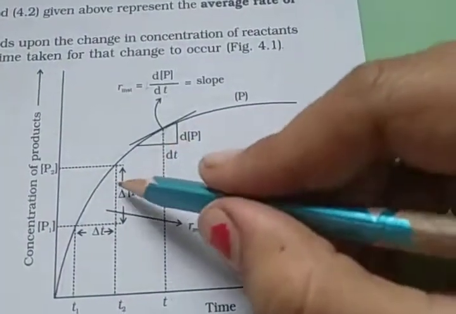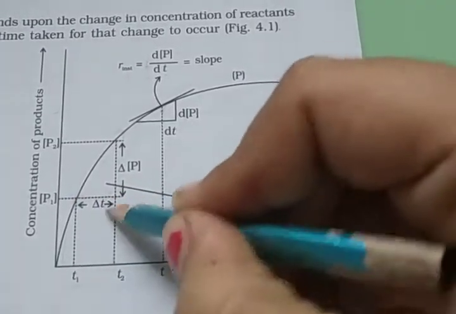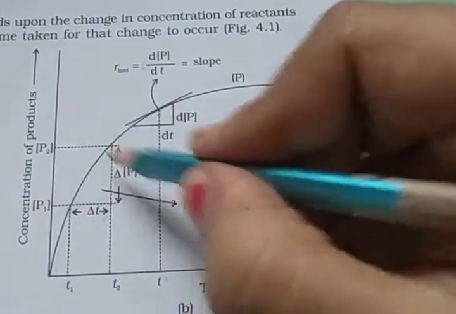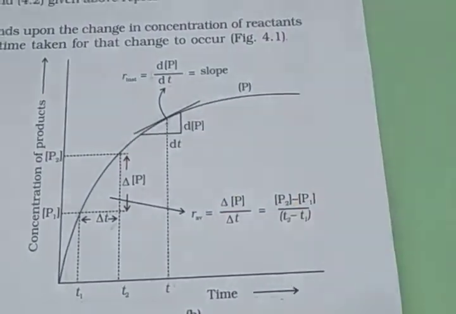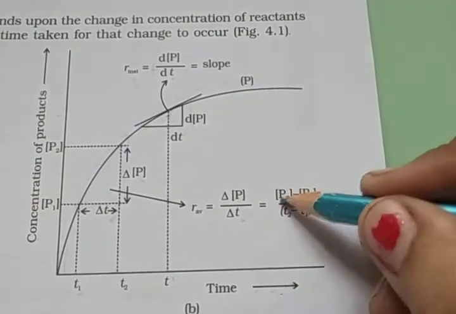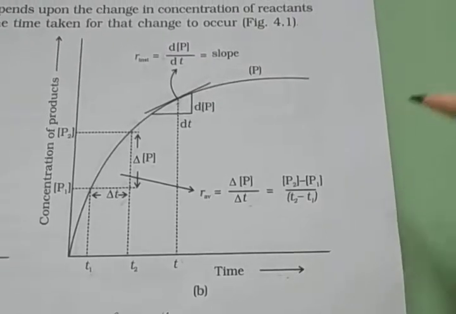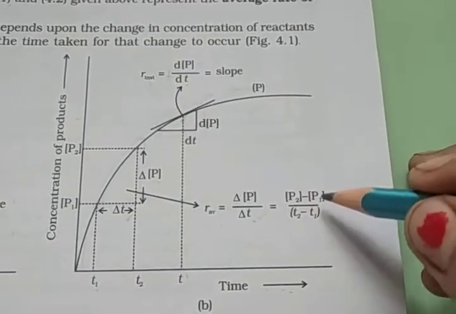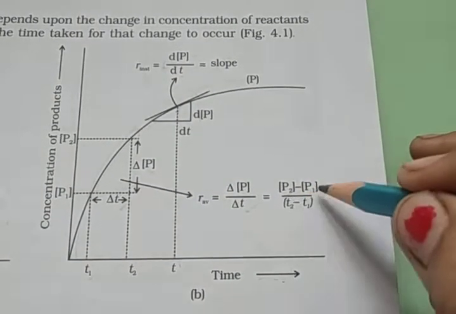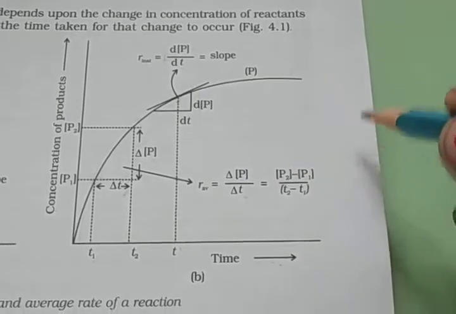And the opposite way, whenever we plot the triangle, so this way T2 minus T1 is delta T, and then P2 minus P1 is delta P. This is the average rate of reaction. So R_av is equal to delta P upon delta T, which is equal to P2 minus P1 upon T2 minus T1. Okay, so this is the product concentration: at time T2 it is P2 and at time T1 it is P1. So P2 minus P1 divided by T2 minus T1.